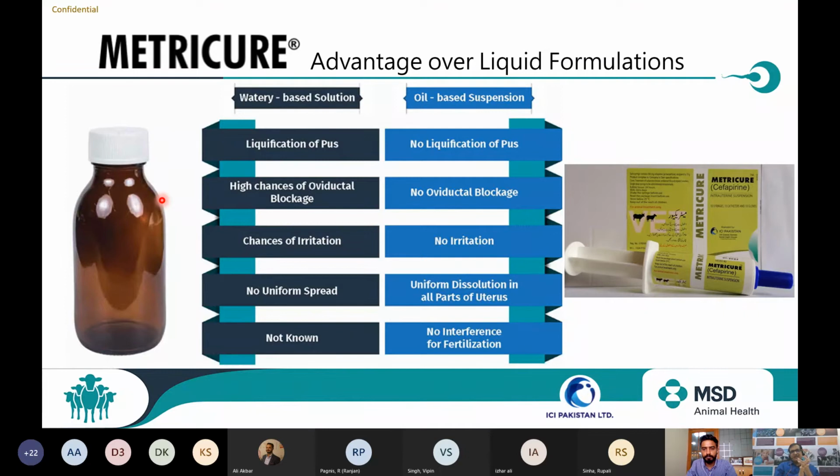Friends, please do the oviductal patency test and you will find that the oviducts are blocked. Then if you go back to the history, you will find there was treatment of uterine infection with such formulations. All of this can be avoided just by using Metricure, which is an oil-based suspension: no irritation, no chances of oviductal block, and uniform spread.